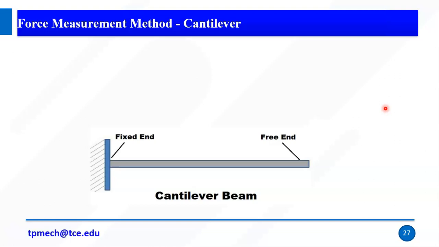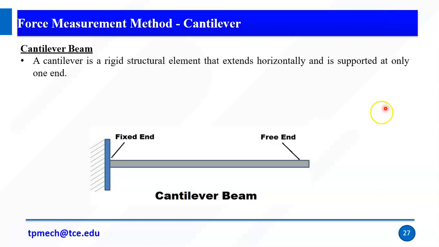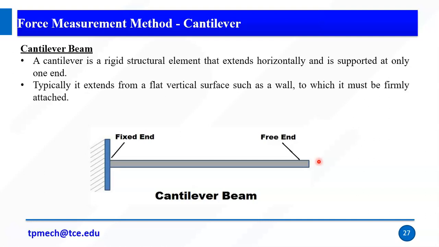Okay, so the final one is the cantilever beam. This is the final topic. A cantilever beam is a rigid structural element that extends horizontally and is supported at only one end. The beam is supported by a fixed end, and the other end is a free end. Typically it extends from a flat vertical surface such as a wall to which it must be firmly attached.